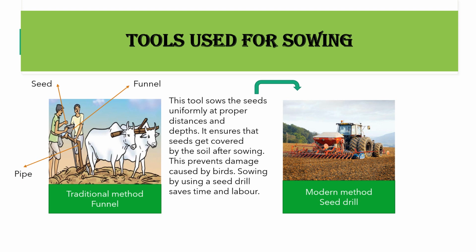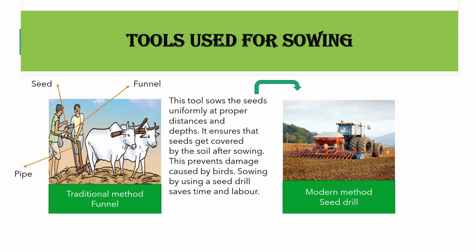While if you see this picture, in this picture the modern method is being shown. In the modern method, a seed drill is being used. This is a seed drill which is used for sowing with the help of a tractor. And this tool sows the seeds uniformly at proper distance and depth, and it ensures that all the seeds are covered with soil so that they are not damaged by the birds.